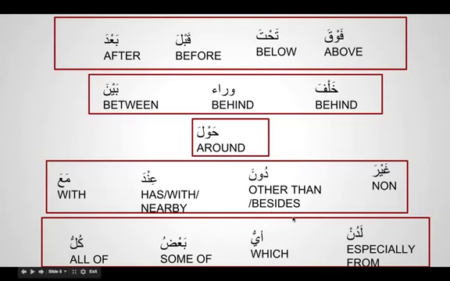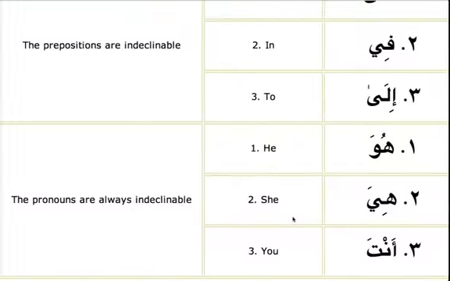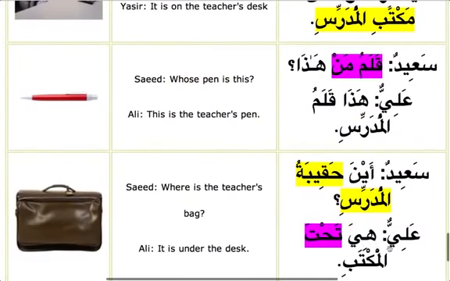So here we're saying Ali Salim here tahta al-maktabi. It's a zarf, meaning it is under; tahta means under the table, al-maktabi.